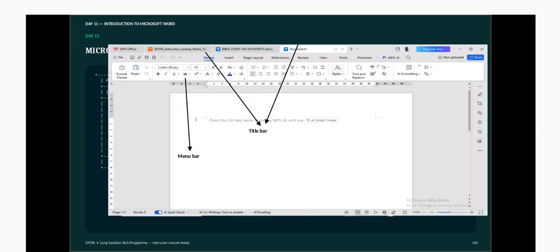So those are the interface of Microsoft Word. Whatever you type there, this is page 1 of 1, the word count, everything, AI spell check, and Copilot writing if you want to use that to help you out in your writing and in your spelling check. So that is the interface of MS Word, where you type your letter, you process your document, and so on and so forth.